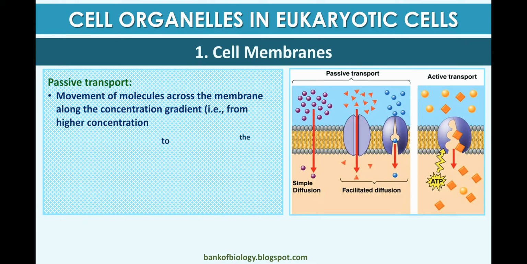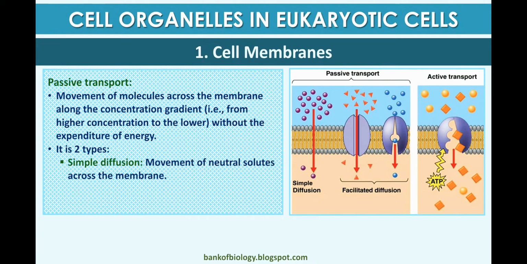Passive transport is the movement of molecules across the membrane along the concentration gradient without the expenditure of energy. When materials are transported from one side to another without using energy, that is called passive transportation. When we use energy in the form of ATP, that is called active transportation. There are two types of passive transportation: simple diffusion and osmosis. Movement of neutral solutes across the membrane is by simple diffusion, and osmosis is the movement of water by diffusion across the membrane.